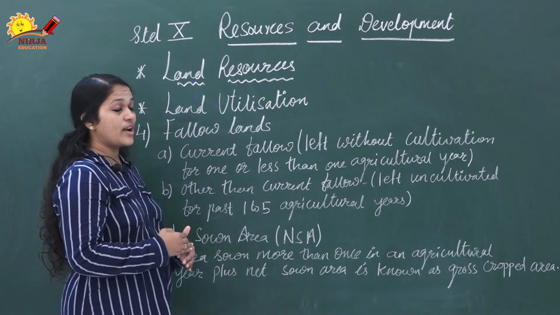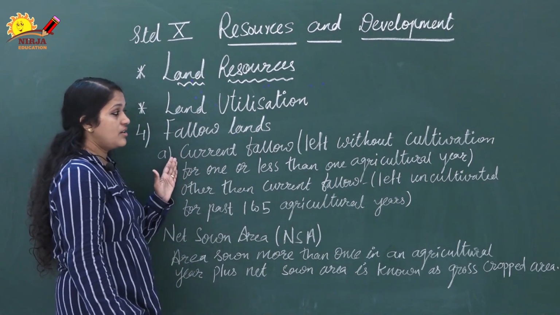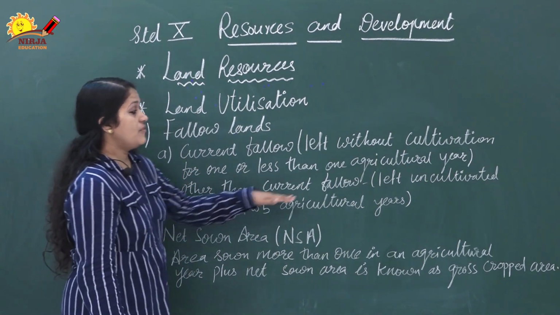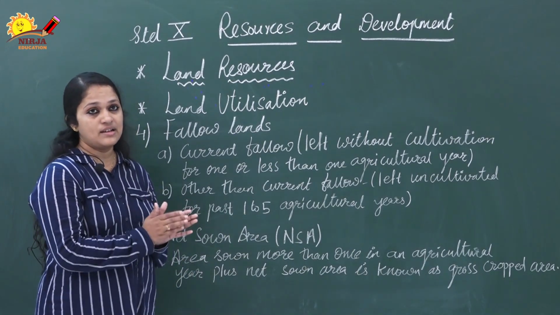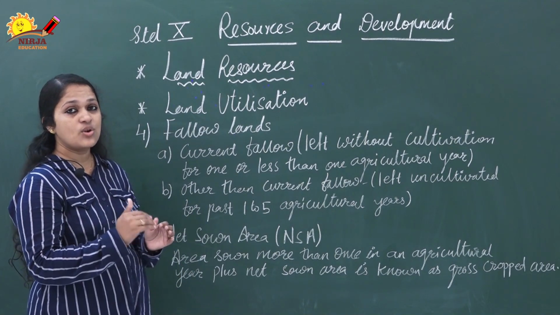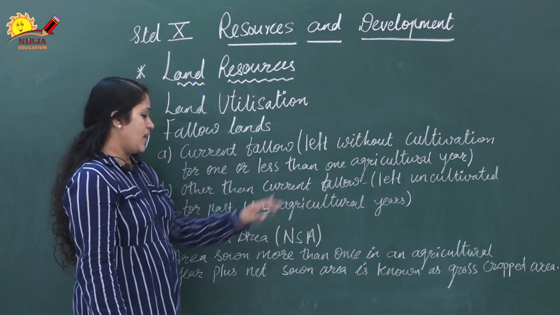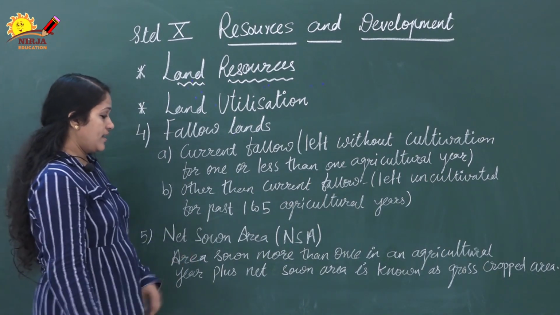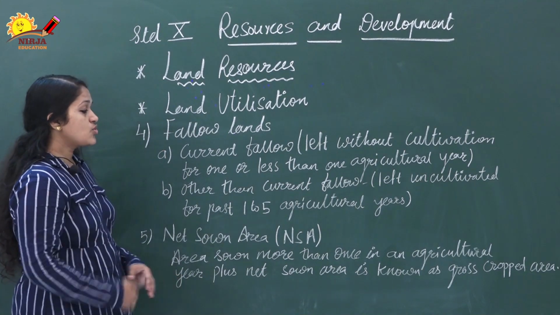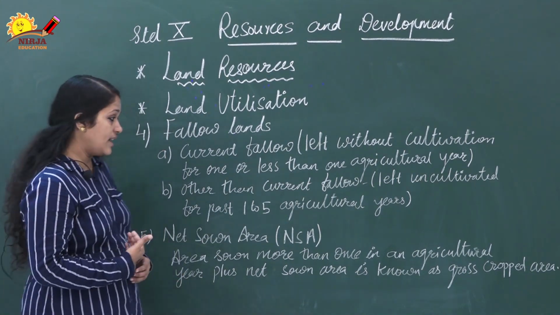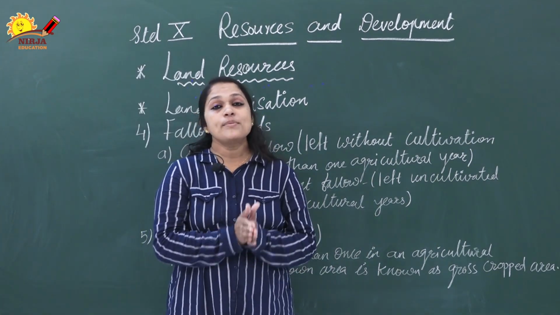If the land has not been cultivated for less than one year for agriculture use, that comes under the current fallow. Second is other than current fallow, that is left uncultivated for the past 1 to 5 agriculture years. If it has not been used in agriculture for more than 1 to 5 years, that comes under other than current fallow. Fifth is net sown area. Net sown area, NSA, you can say in short. Area sown more than once in an agriculture year plus net sown area is known as gross cropped area.